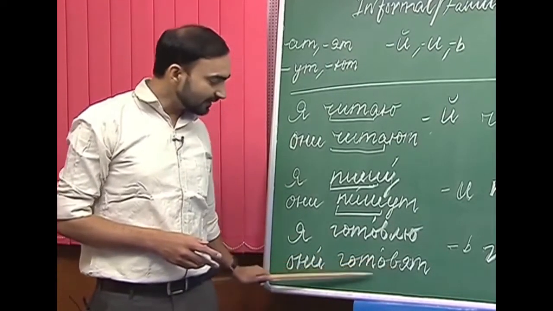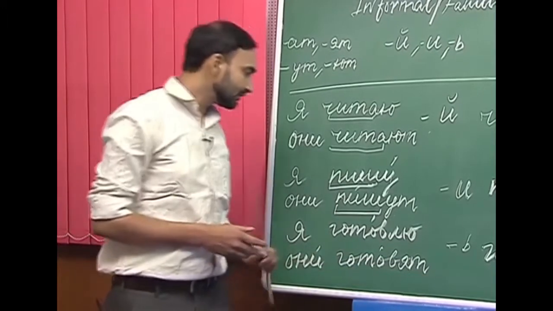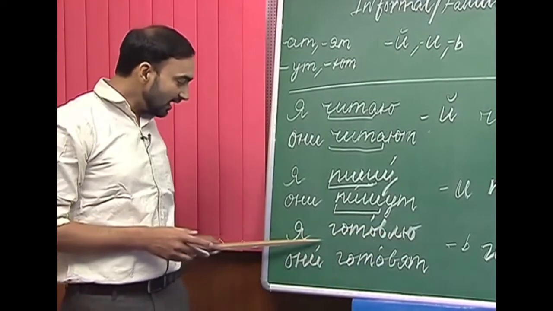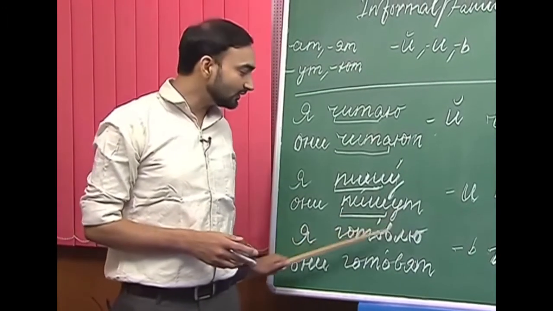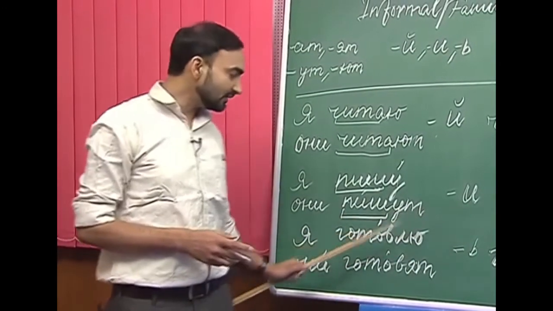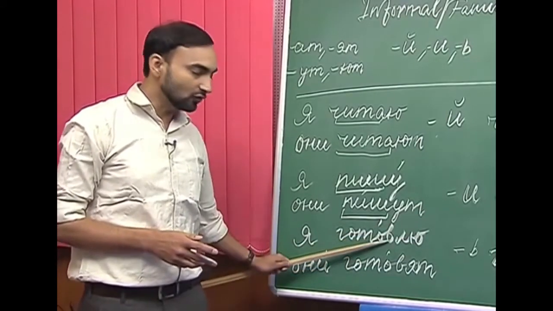So here in the они form, as you can see, готов is the stem and ят is the ending. And here in the я form, as you can see, the stress doesn't lie on the ending, but on the root готов.